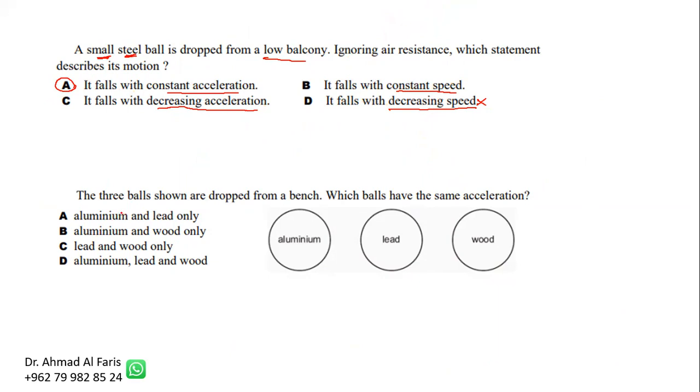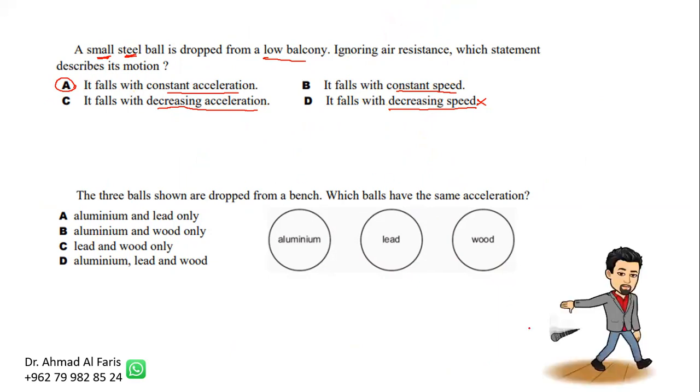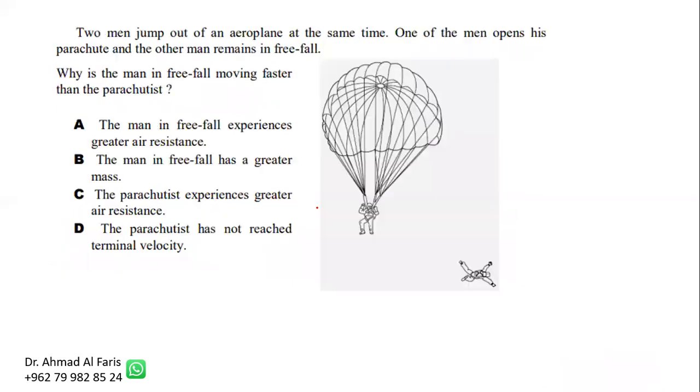Okay, next question. I'm talking about dropping. When we drop it from a low distance, the acceleration is approximately 10, which is the gravitational acceleration. Three balls are dropped from a bench. Which balls have the same acceleration? All three of them, because they are talking about a bench, not a very high height. They have the same acceleration, the acceleration of gravity, 10 meters per second squared.